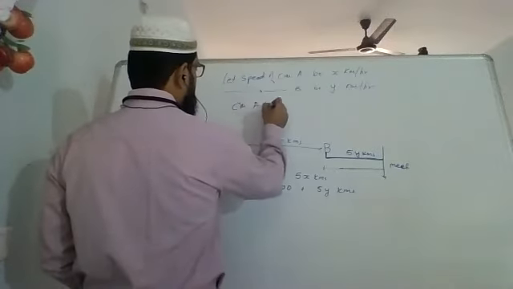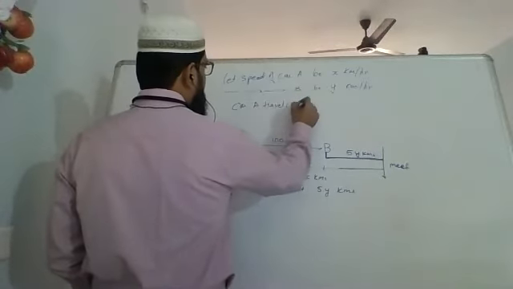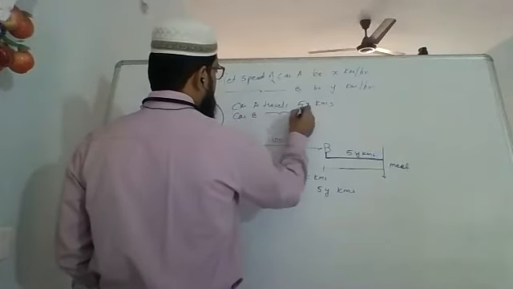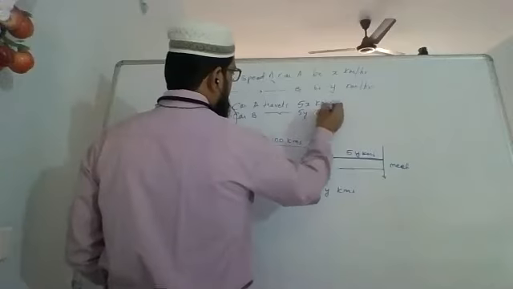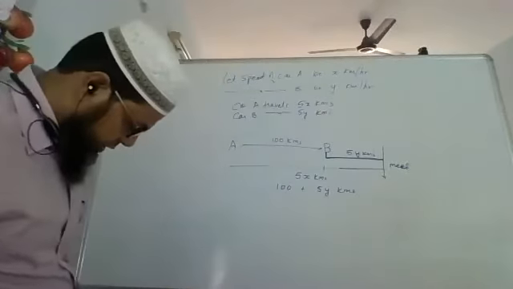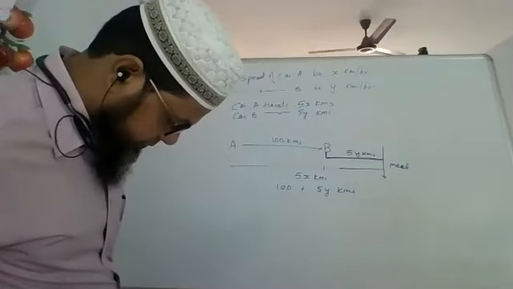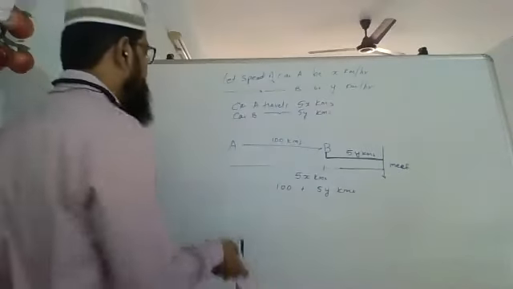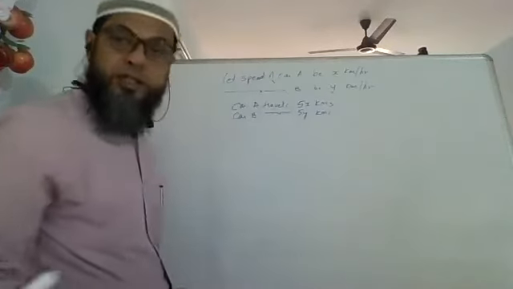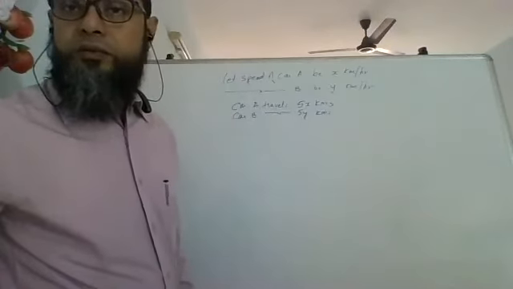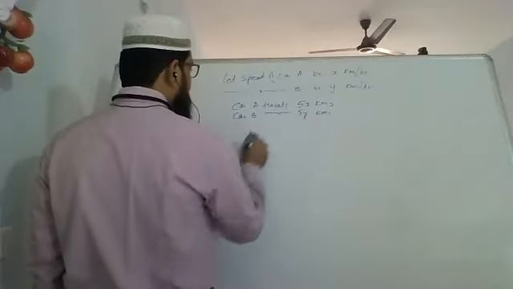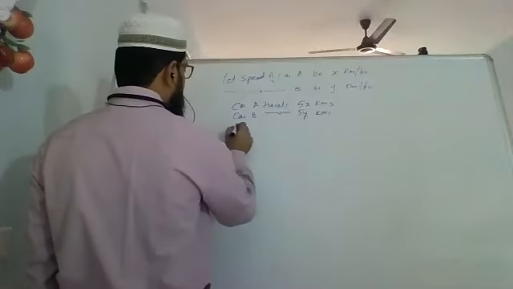Car A travels 5x kilometers and car B travels 5y kilometers. They meet after 5 hours. And the distance between A and B is 100 kilometers.